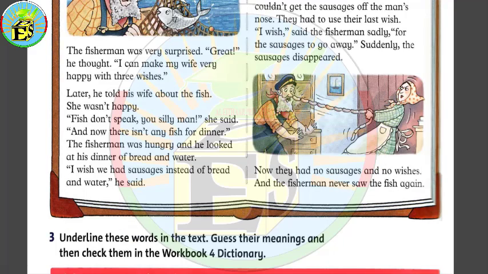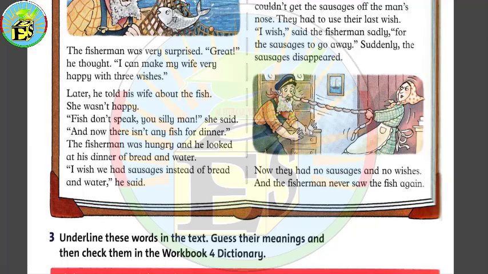So to find the meaning of these words, we have to open our workbooks on page 132, and we have a dictionary section. What we need to do is just to look for the meaning of these words, and knowing the meaning of these words will help us to understand the story in a better way. So what I'm going to do right now is just to read the meanings of these words for you.